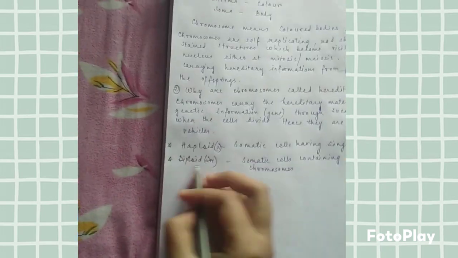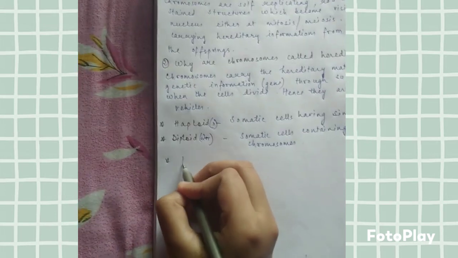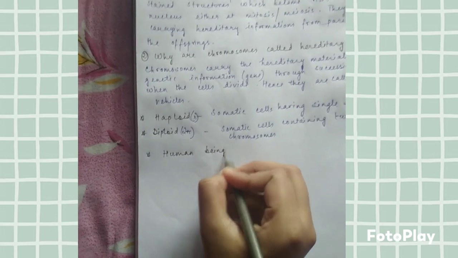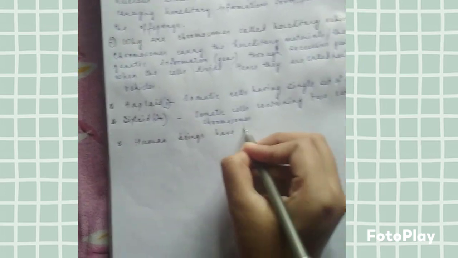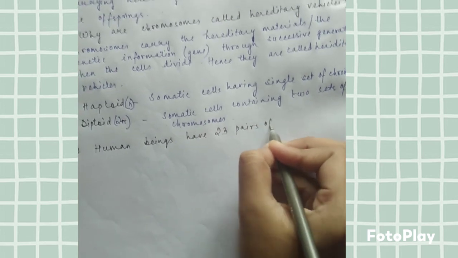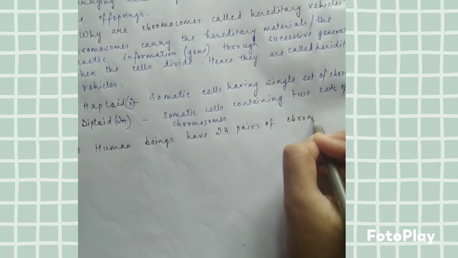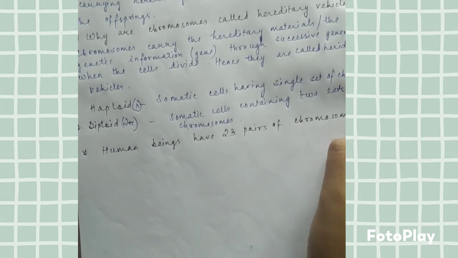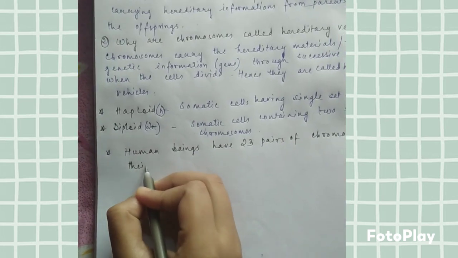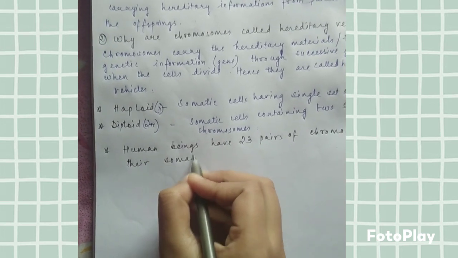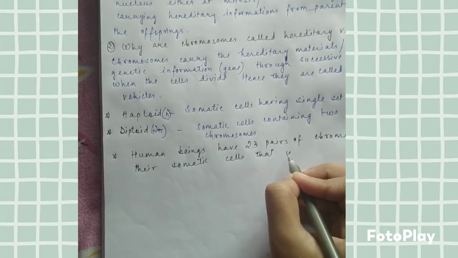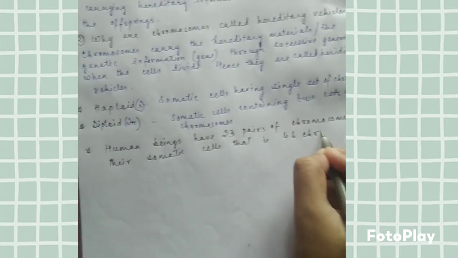So write down, human beings have 23 pairs of chromosomes in their somatic cells, that is 46 chromosomes.